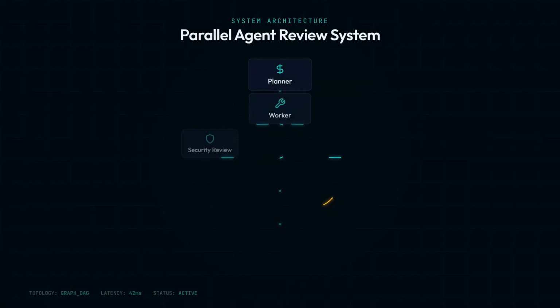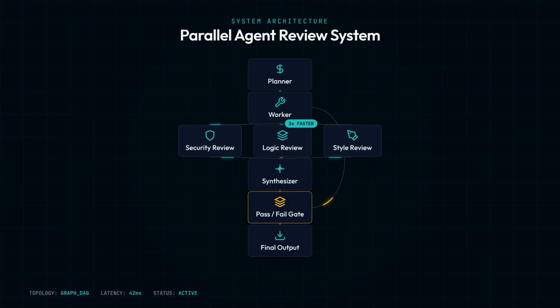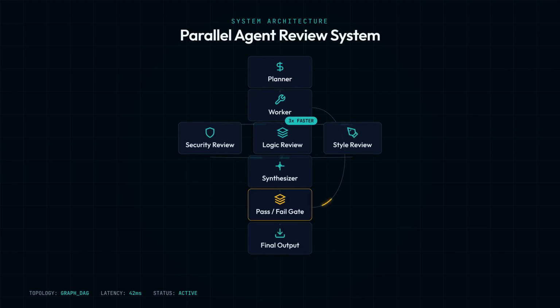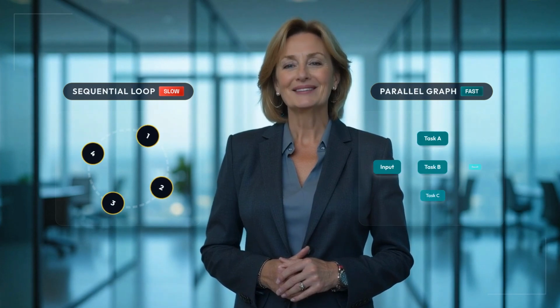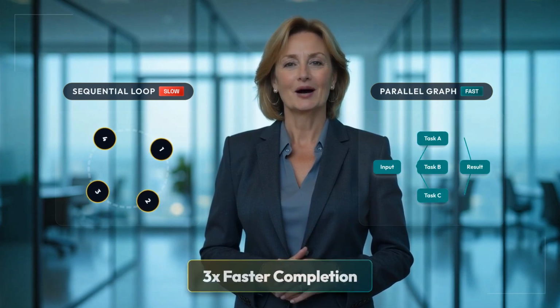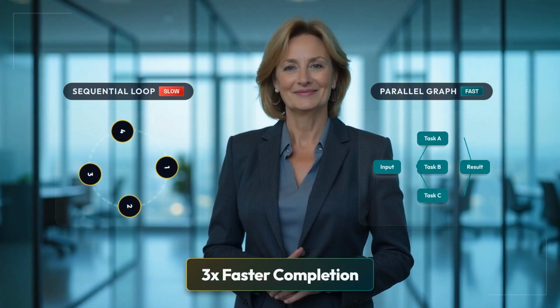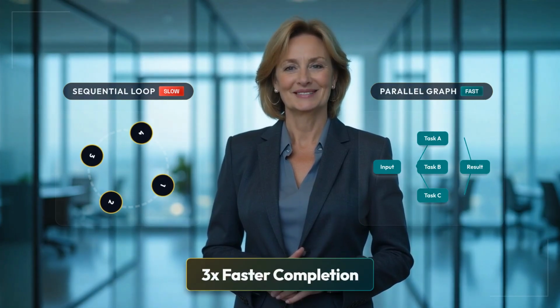By July 2026, graph engineering emerged to manage teams of agents working in parallel. If a loop manages a single worker, a graph manages a project team. Nodes and edges enable branching workflows and specialized feedback loops. The power of graphs lies in concurrency. Parallel review workflows can complete complex tasks up to 3 times faster than sequential retry loops.